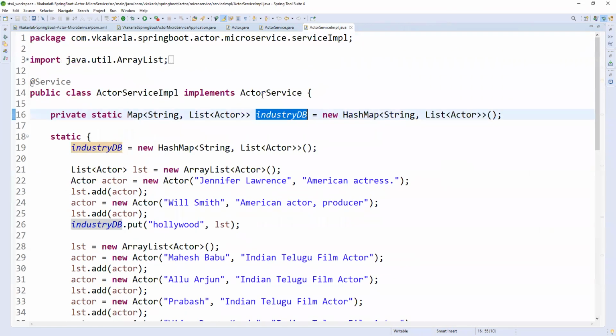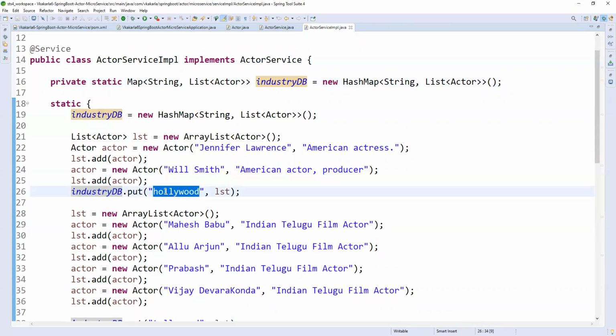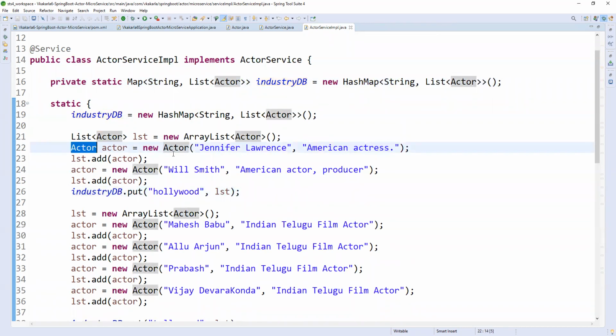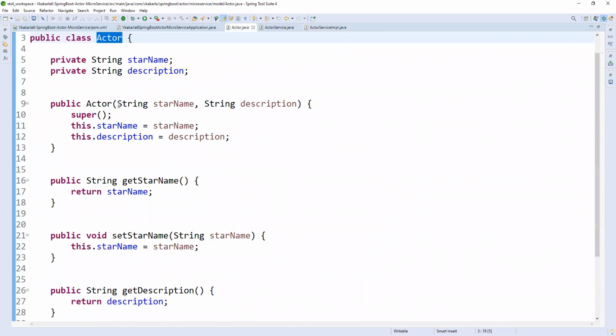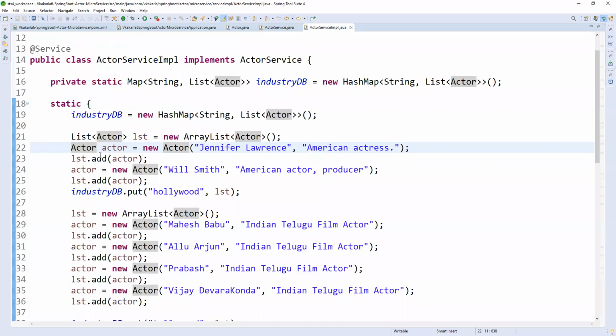So here, industry: Hollywood. You may already know Hollywood is one of the industries. So actor and description, that is what we created the constructor for, the constructor of this actor class. Whenever we create an object, we can pass the star name and description.